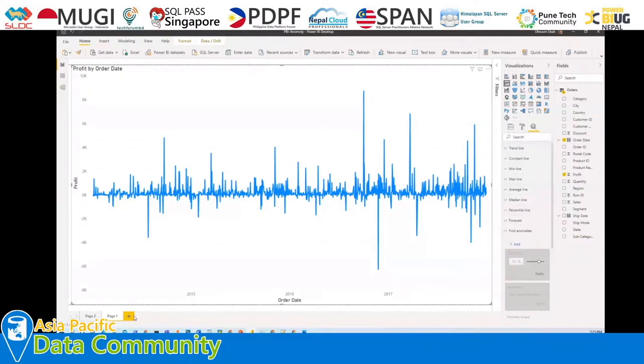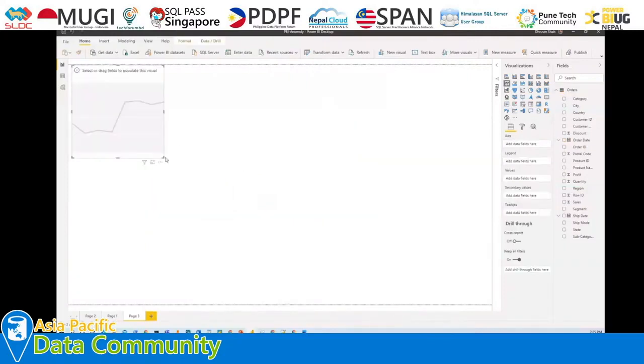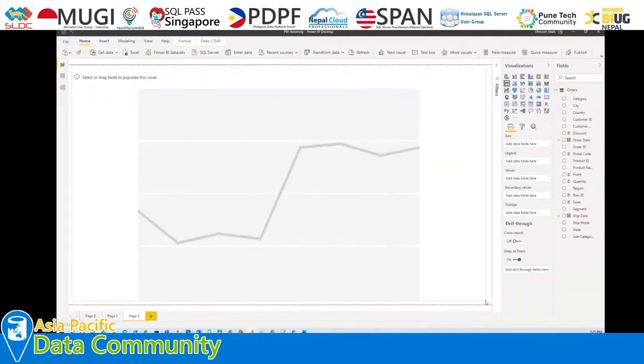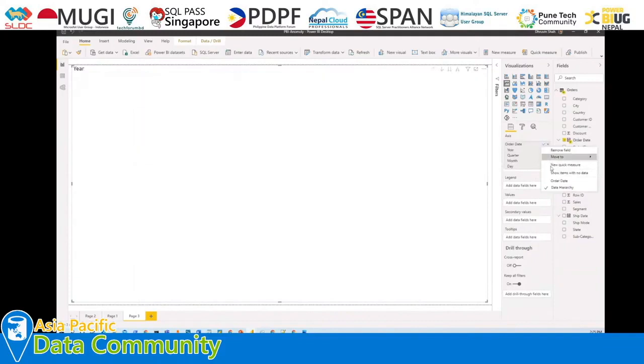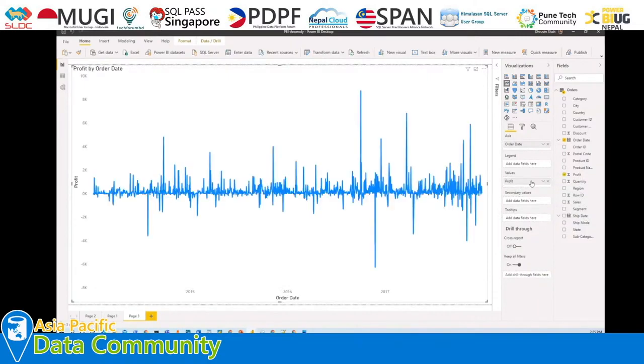Let me take up a new page and draw one simple line chart here. I just wanted to represent my order date with respect to its profit. So I'm removing this hierarchy and taking profit by each individual date. The graph will look like this.